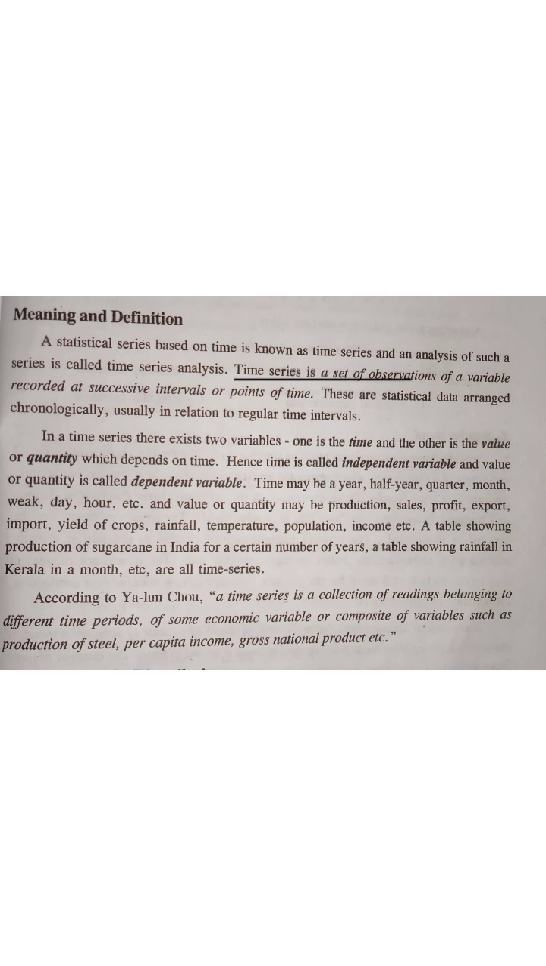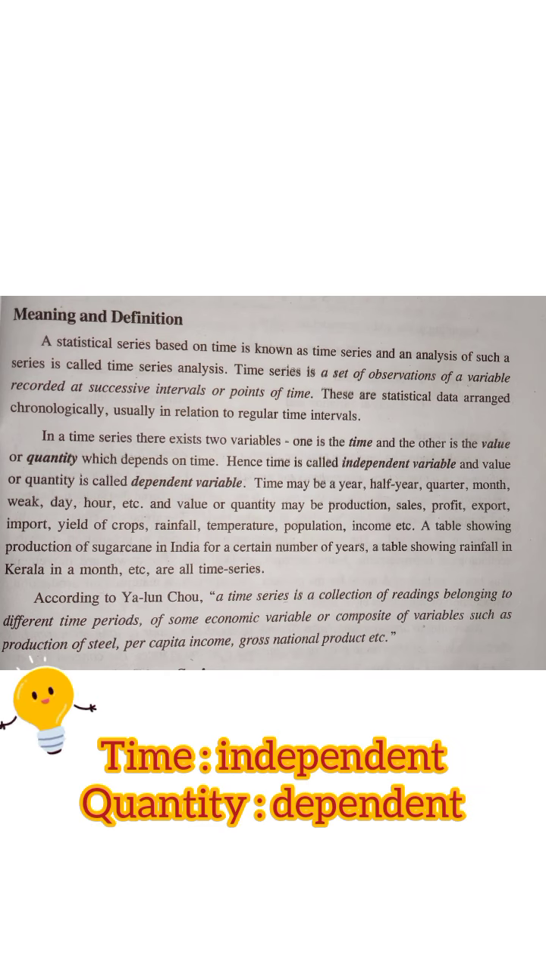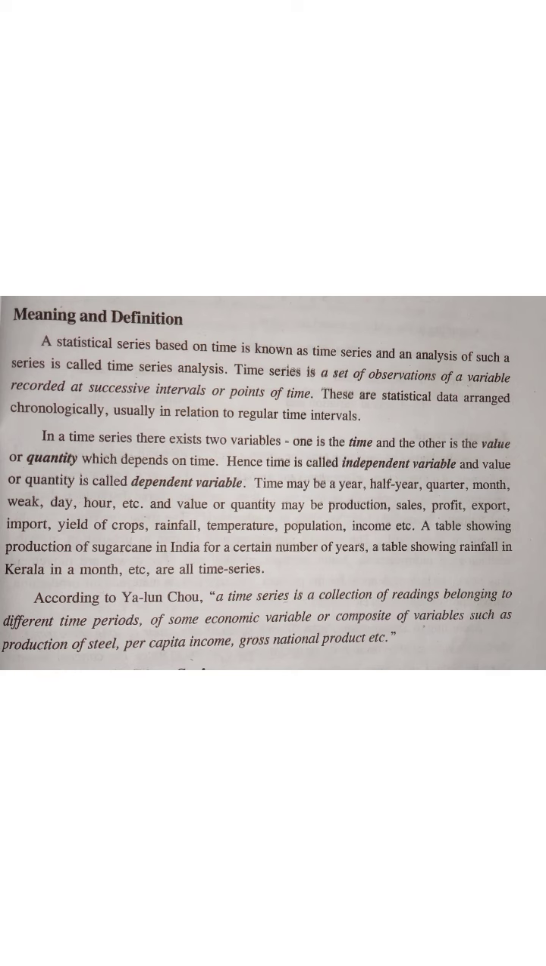Time series is a set of observations of a variable recorded at successive intervals or points of time. These are statistical data arranged chronologically, usually in relation to regular time intervals. In a time series there exist two variables. One is the time, the other is a value or quantity which depends on the time. Hence, time is called the independent variable, and by default the quantity or value becomes the dependent variable.